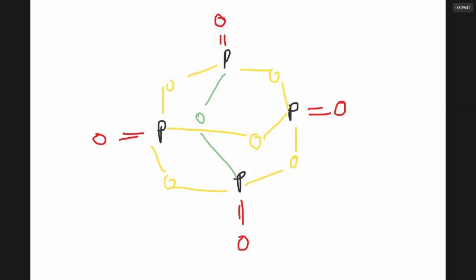Can you see each P is linked to how many oxygens? This question they asked in the January 7th morning shift of the 2021 JEE Mains exam. In P4O10, how many P-O bonds are made by each phosphorus? How many? 5. Can we count? 1.